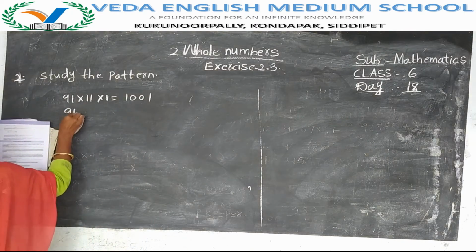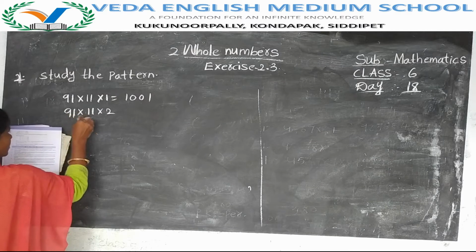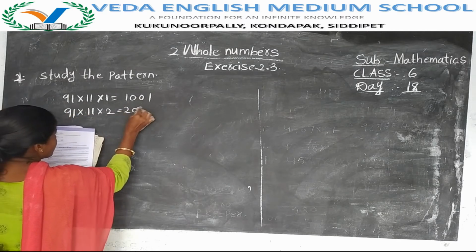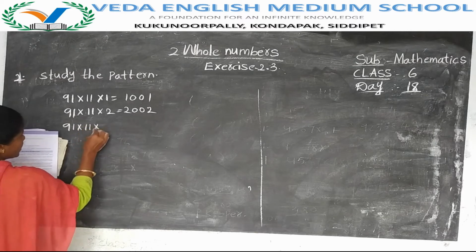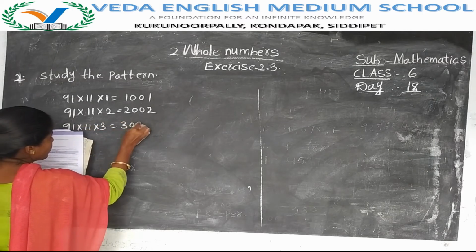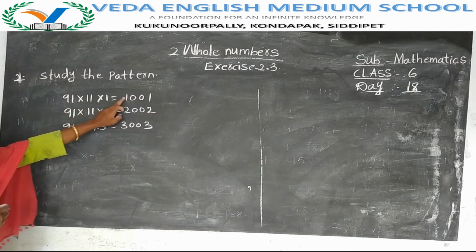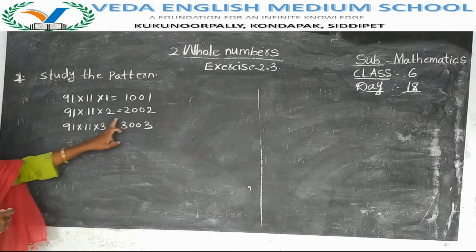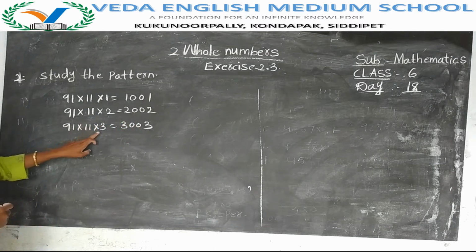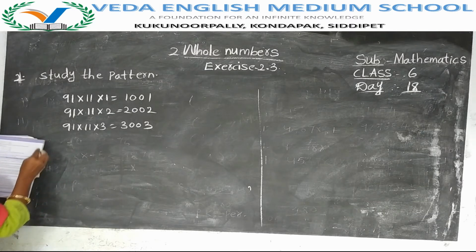Next, 91 into 11 into 2 is equal to 2002. 91 into 11 into 3 is equal to 3003. That means by multiplying 91 into 11 into 1 you will get this answer, by multiplying 91 into 11 into 2 you will get this one, and by multiplying 91 into 11 into 3 you will get this one. This is the pattern.